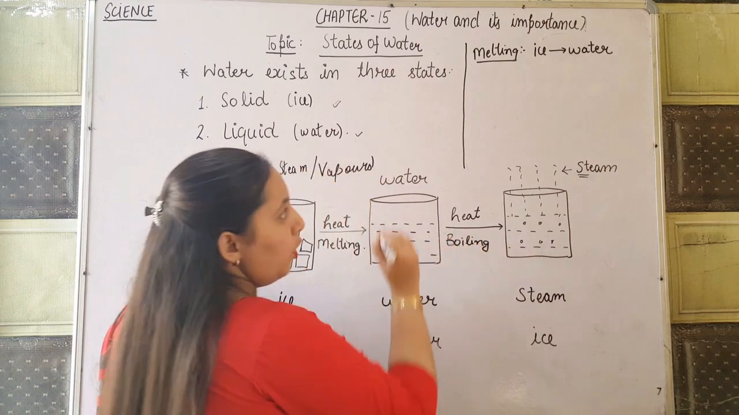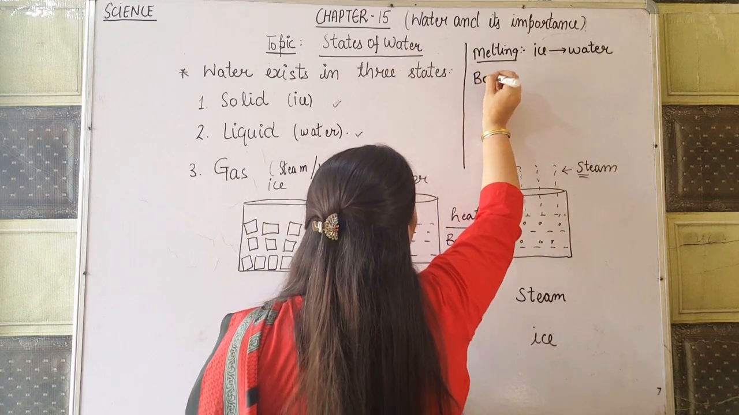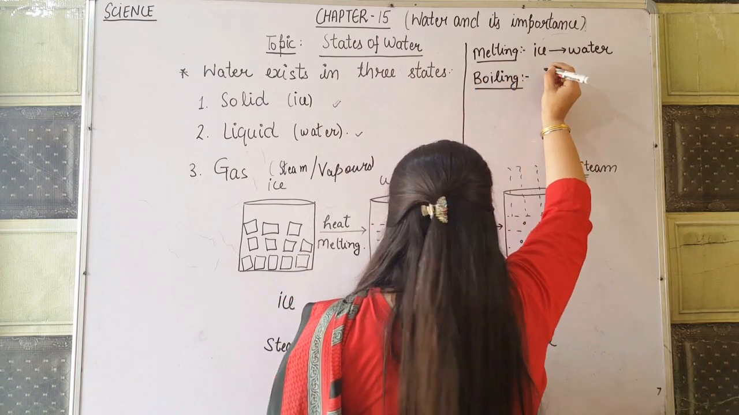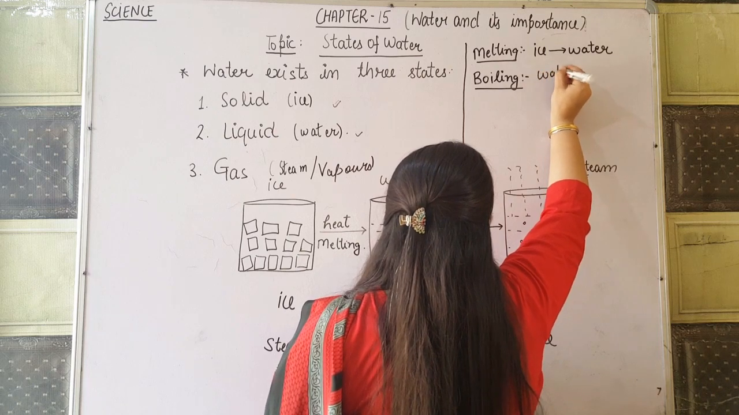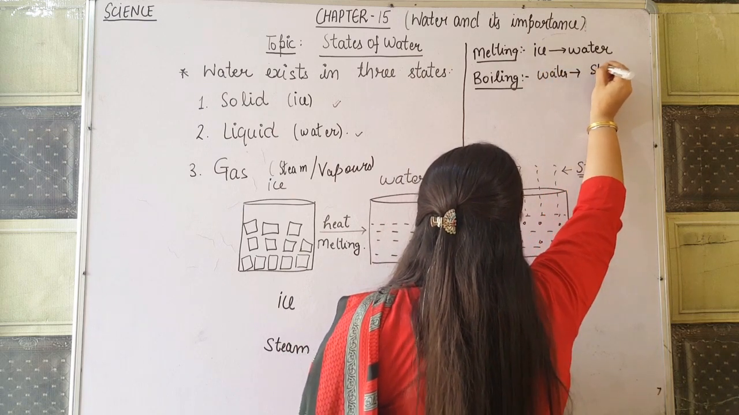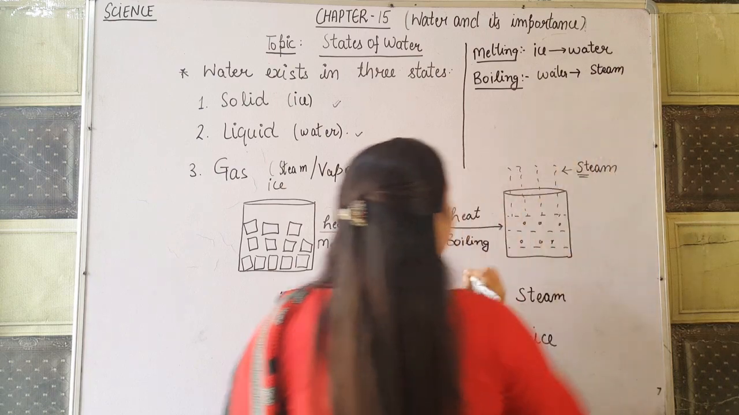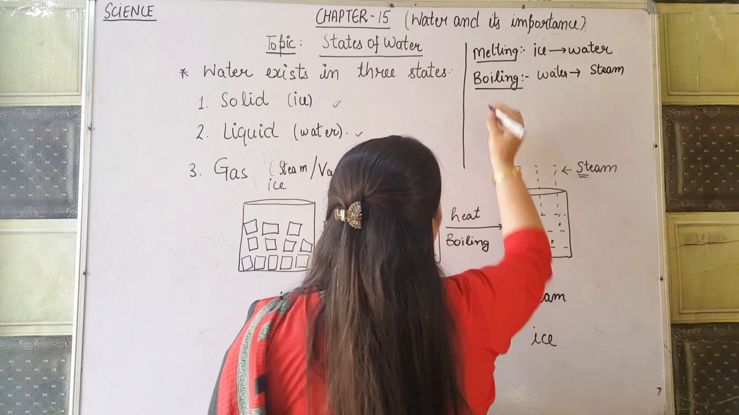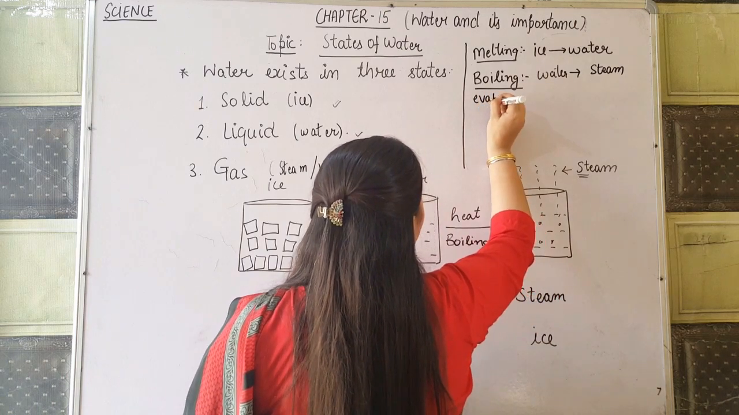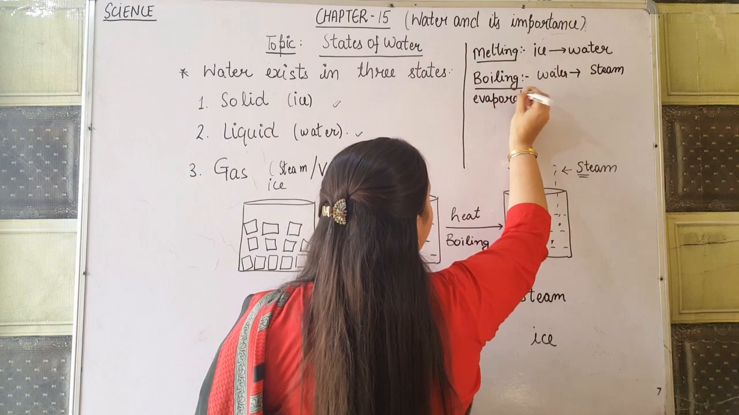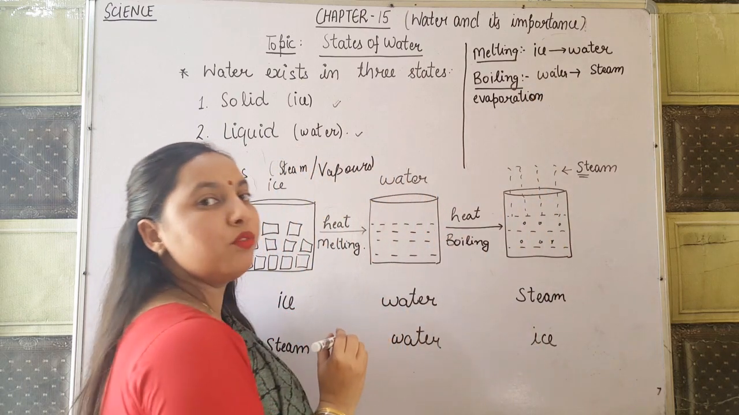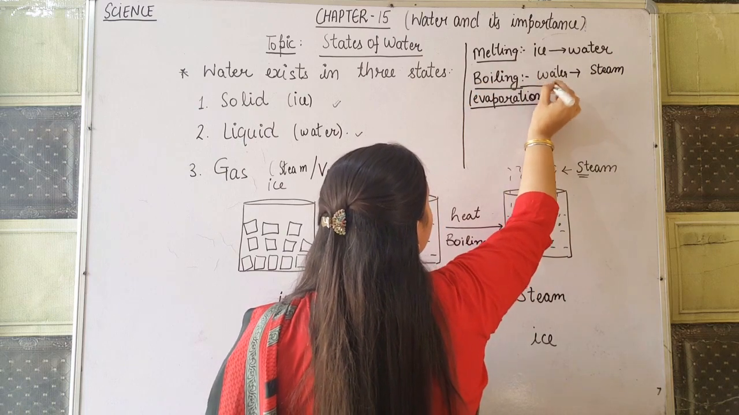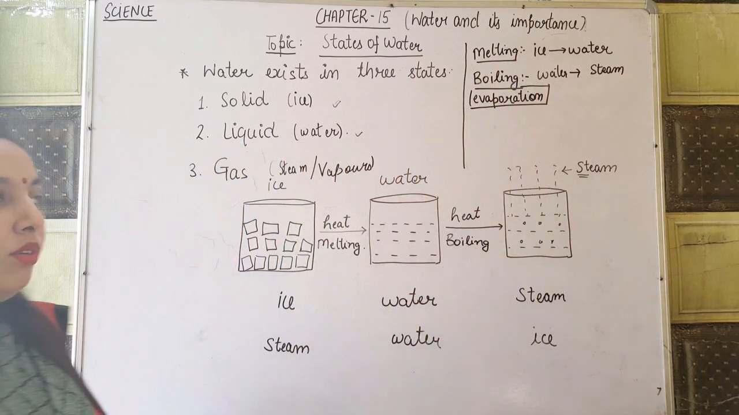So what is boiling? Here I am writing what boiling is. Boiling is when the water is converted into steam. It is called boiling. It is also known as evaporation. In your syllabus we will talk about evaporation. Instead of boiling we will read evaporation.